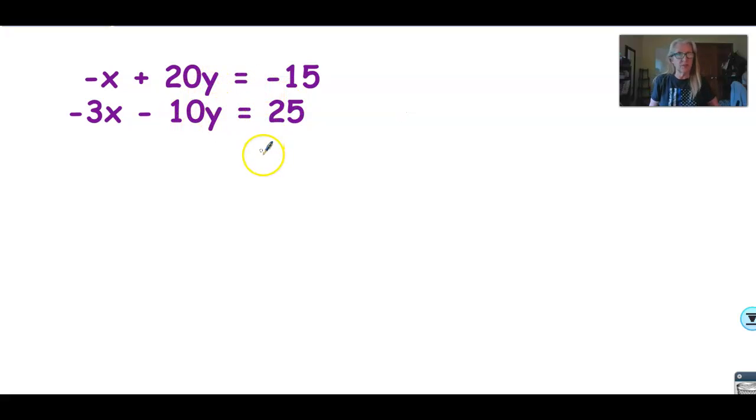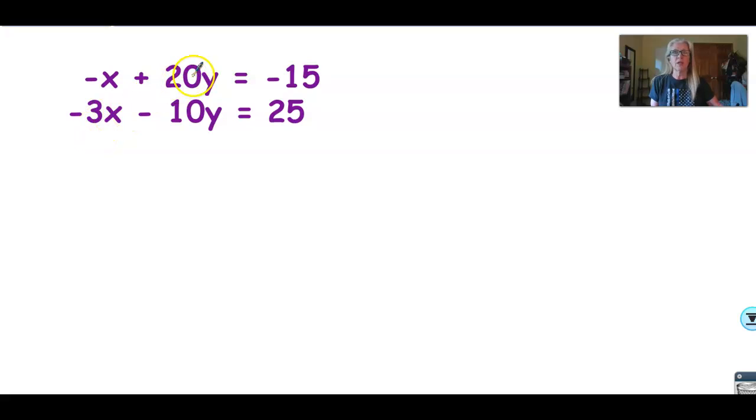Okay, so here we have our first two equations. Our goal is to get either the x or the y terms to be exact opposites so we can add the two equations together and get one variable to drop out. Looking at this equation, we actually have a couple of choices. If I were to multiply the top equation by -3, that would make this top term here positive 3x, and then I could add the two equations together and get rid of x.